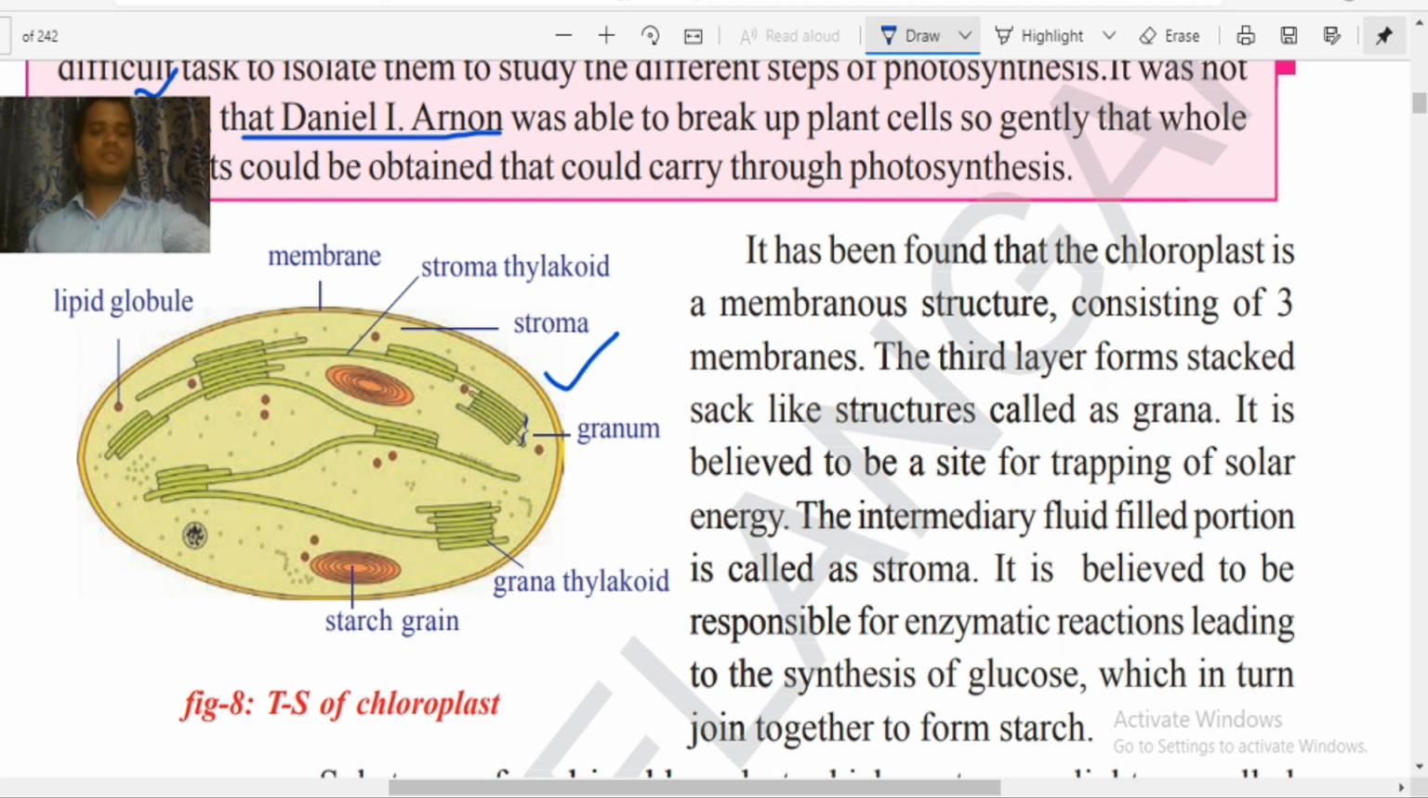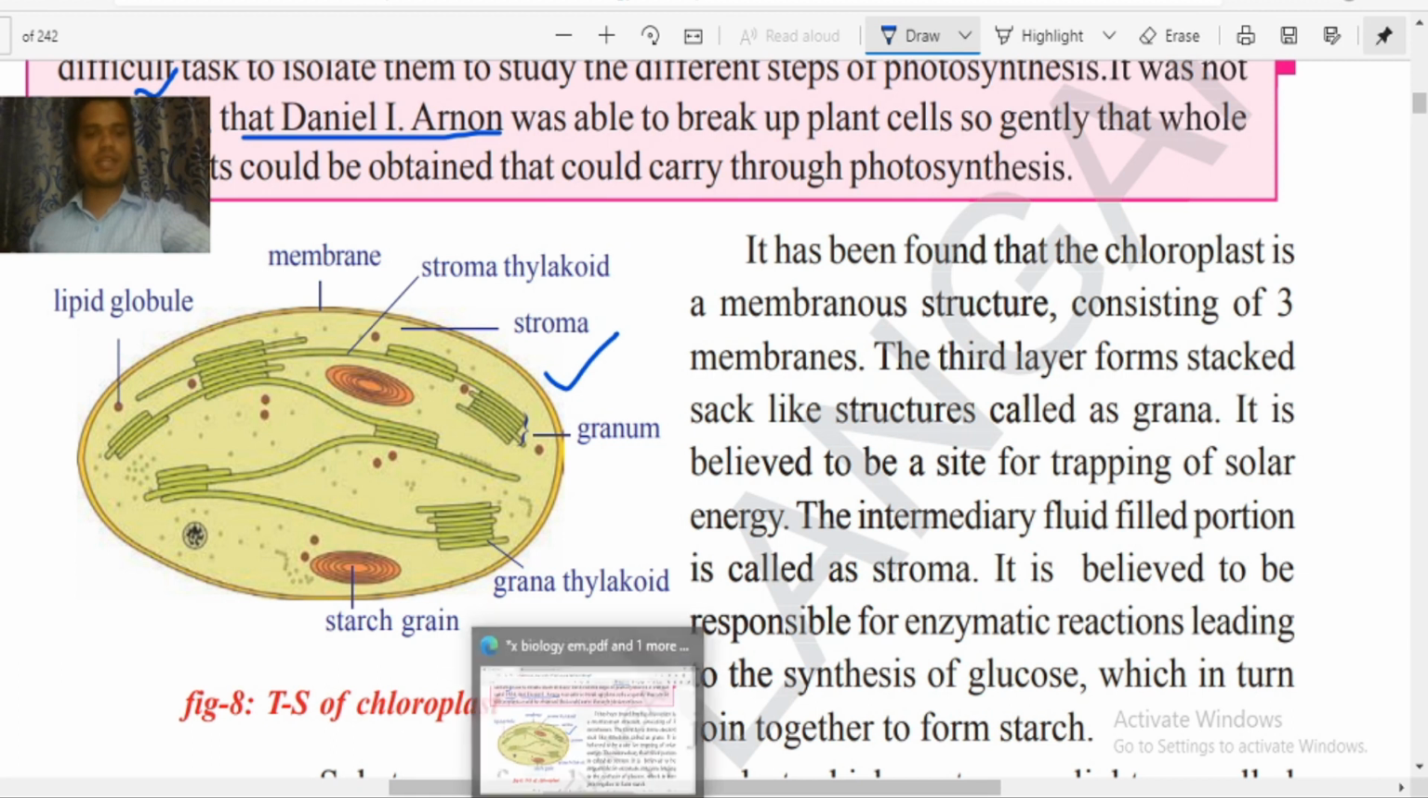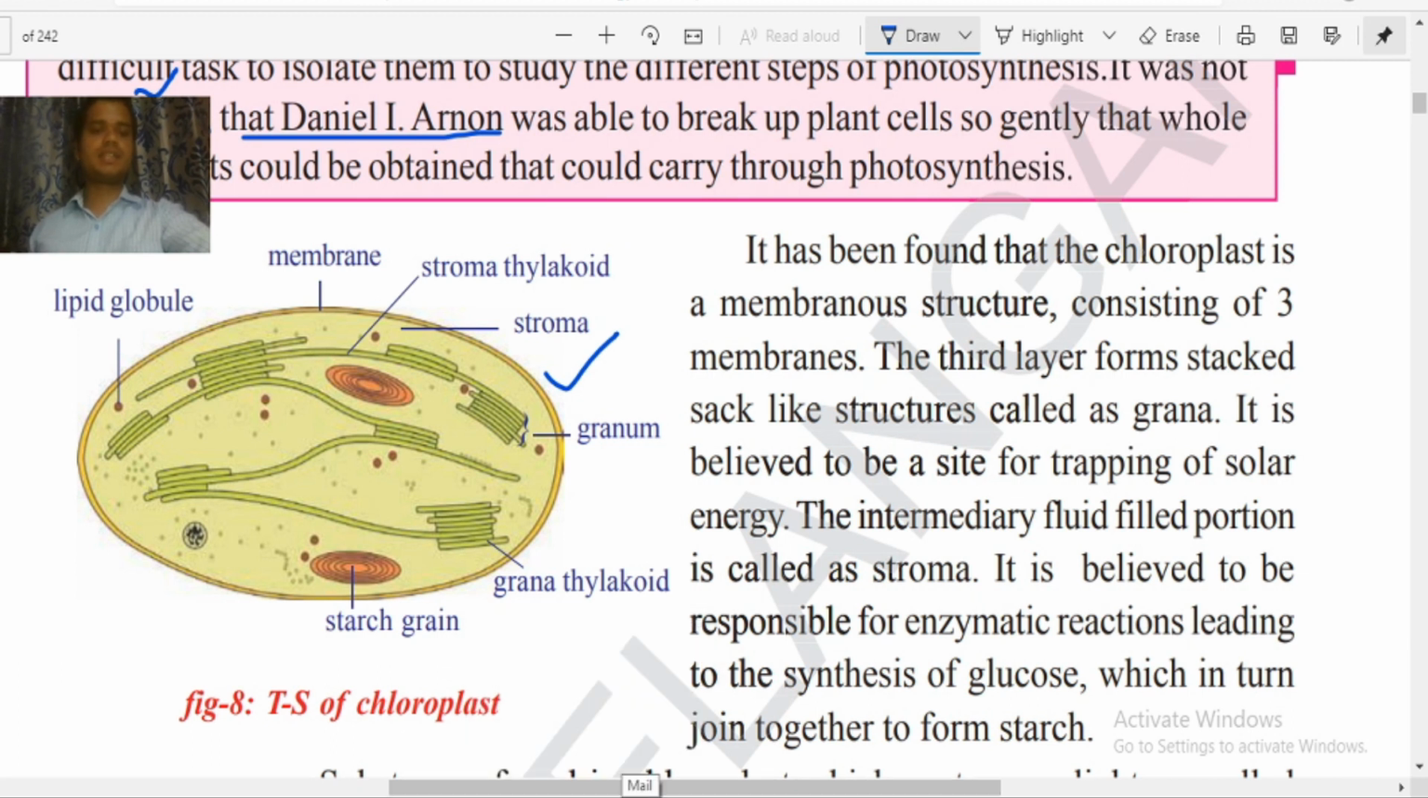Right, now you have to draw this chloroplast structure. Now let me explain. Daniel I. Arnon separated it successfully and dissected it. Actually this chloroplast looks like an oval or circular or any other shape, and here there are three layers. This is the first outer layer, this is the second inner or middle layer, and this is the third layer. Now here this inner layer is filled with stroma. Stroma is a liquid like structure. Inside it you can see some layer like structures. These layers are called stroma thylakoids.